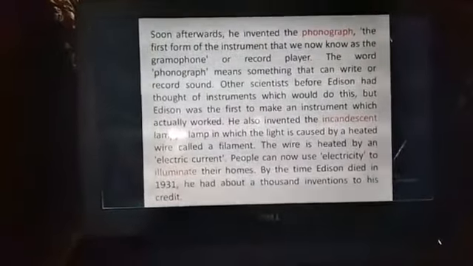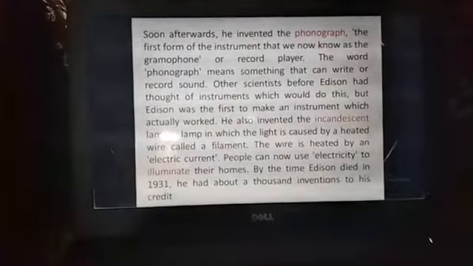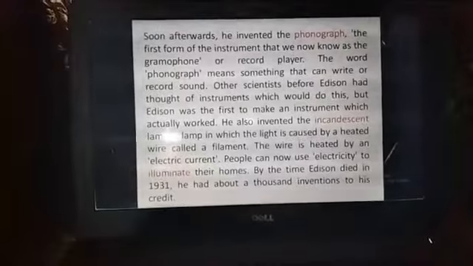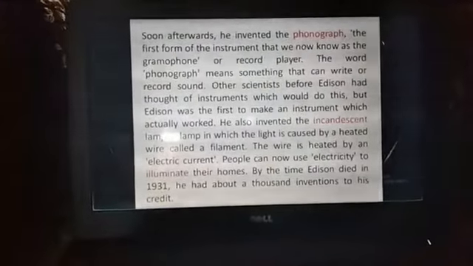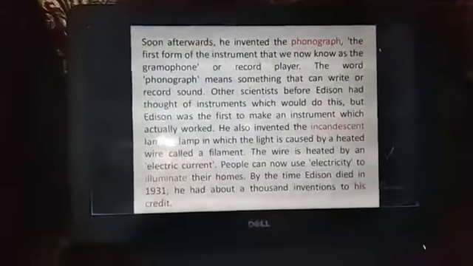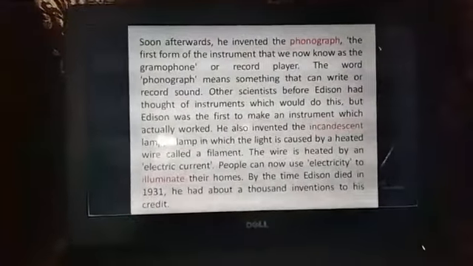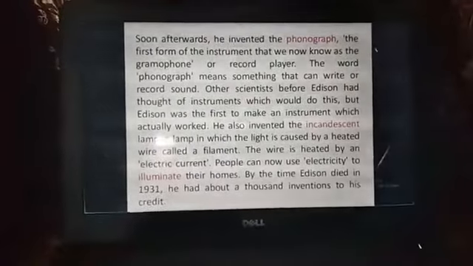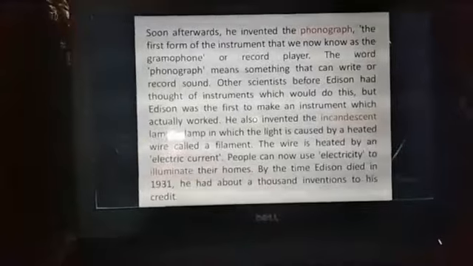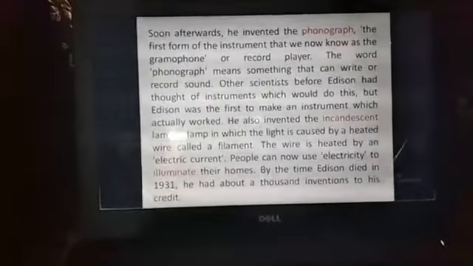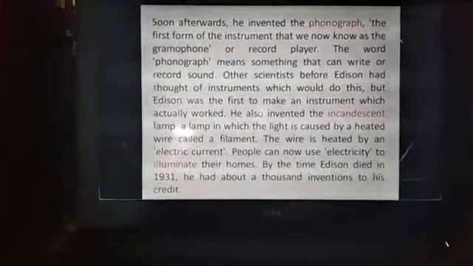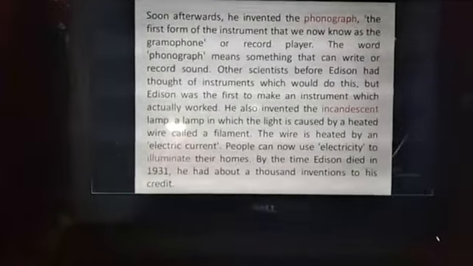An incandescent light is that light which emits light by being heated. We find a filament, and this filament becomes hot, and through this heating it emits light. That means an incandescent lamp is a lamp in which the light is caused by a heated wire called a filament. Here the author mentioned the lamp emits light by heating a wire, that is called a filament.